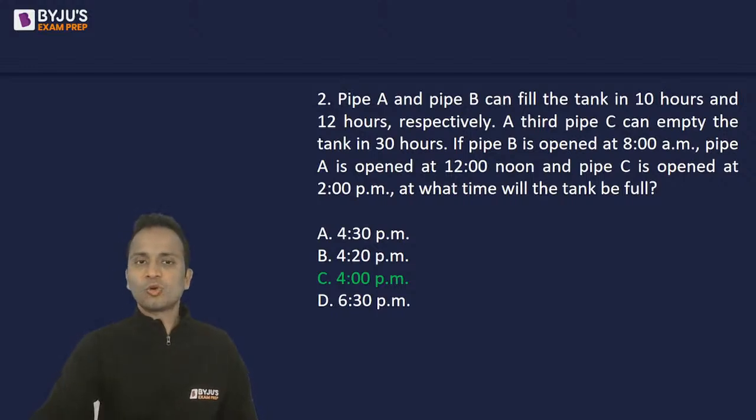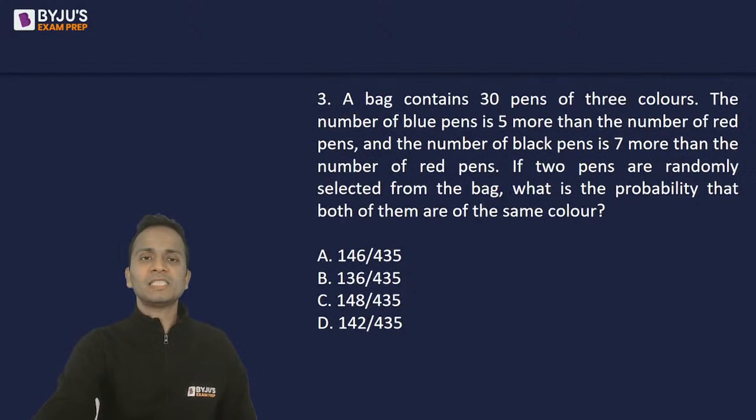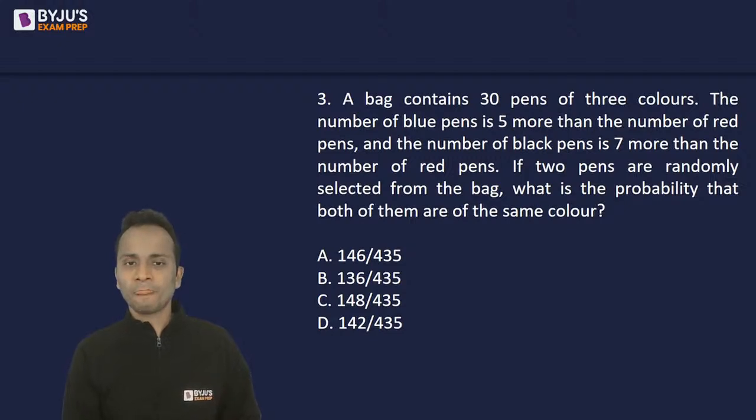All right. So question number 2, 4 p.m. is the correct answer. Let's look at question number 3. Now question number 3 is a question of probability. So have a look at it, read it, and let's see if you can answer this question or not.